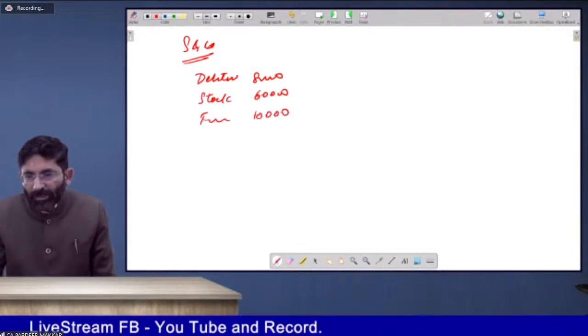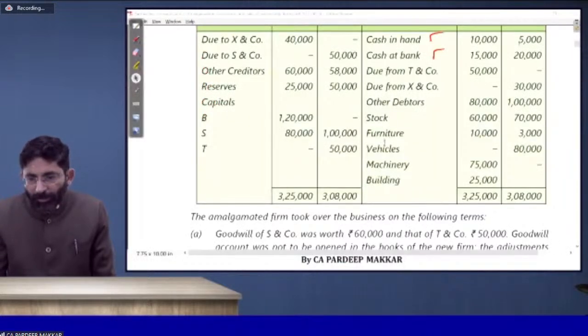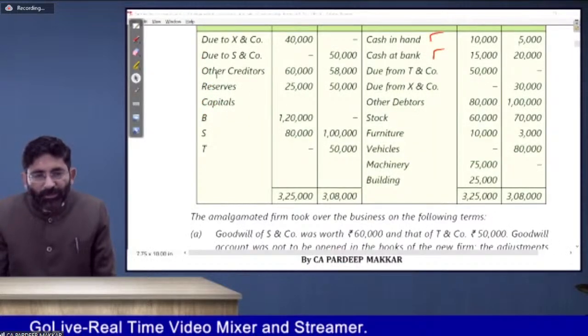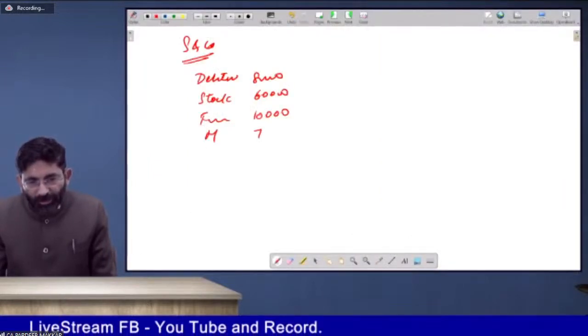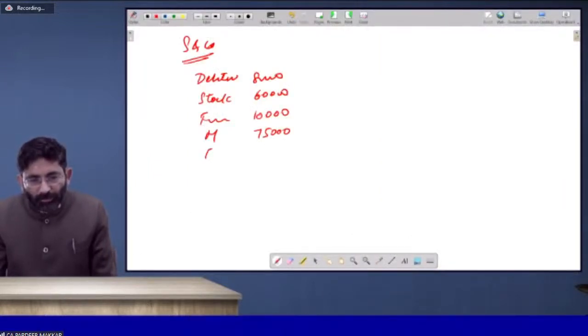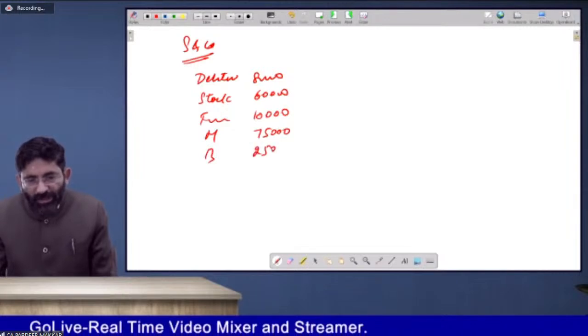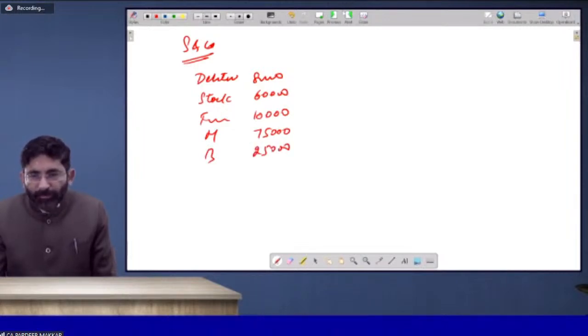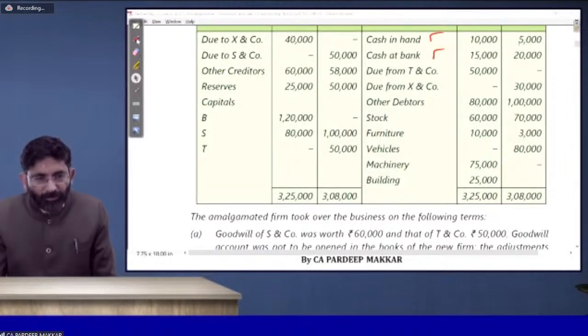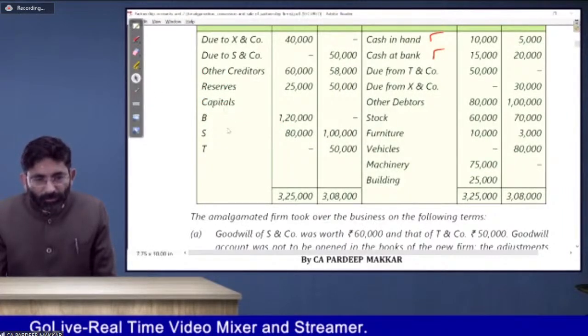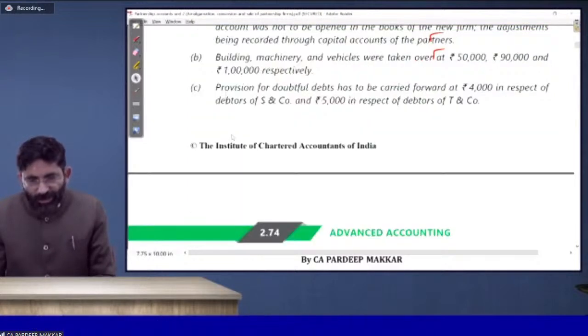Any other asset? Just solve it. Machinery 75, building 25. So these are the assets available with him. Is there any change in the value of assets? See, is there any change in the value of assets?